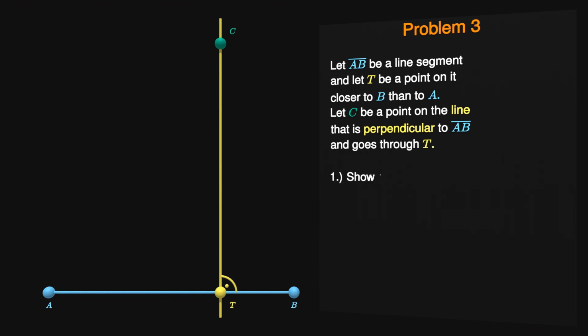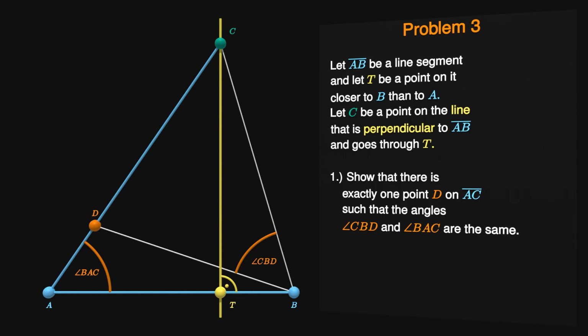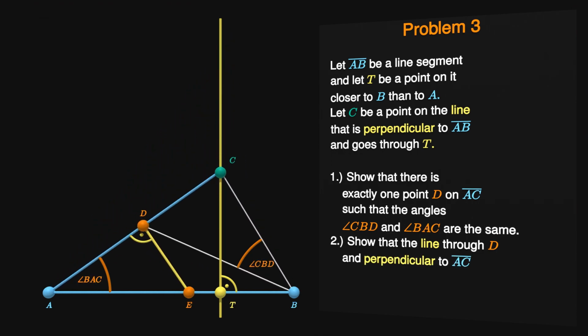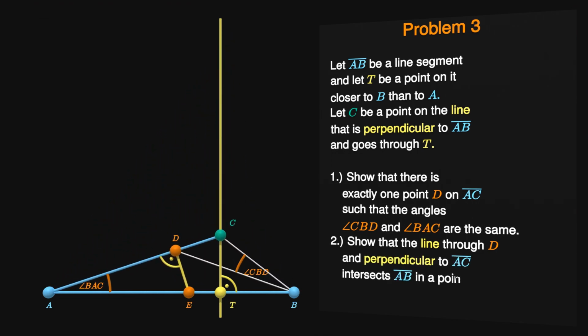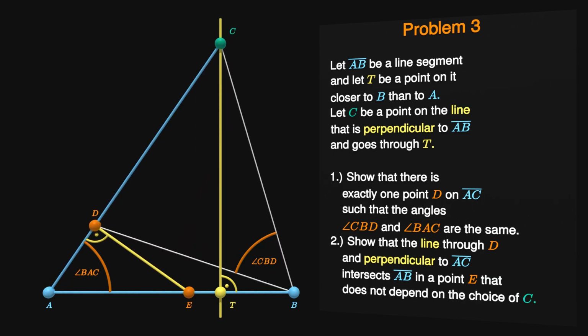First, show that there exists exactly one point D on the line segment AC such that the angles CBD and BAC are the same. Second, show that the line perpendicular to AC and going through D intersects the line segment AB in a point E that does not depend on the choice of C. I am going to reveal the solution to this geometry problem by the end of this video.